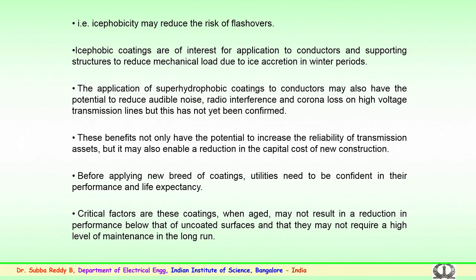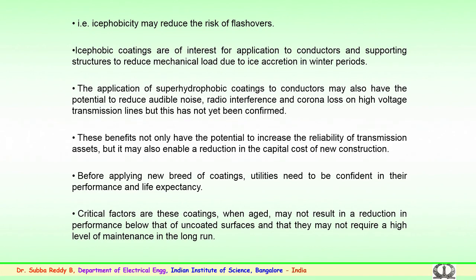Critical factors for these coatings, in particular when aged over a period of time, include environmental aging, and the long performance it has served should not result in a reduction in the performance below the uncoated surfaces. That may not require a high level of maintenance in the long run.